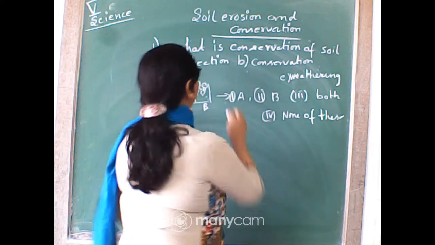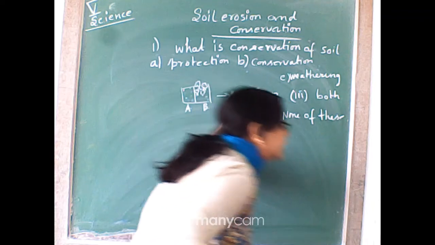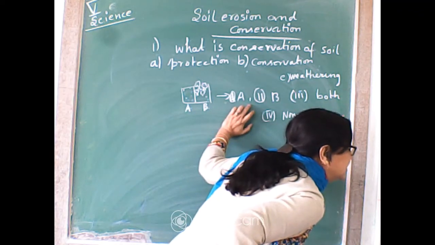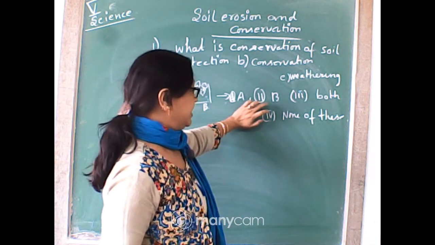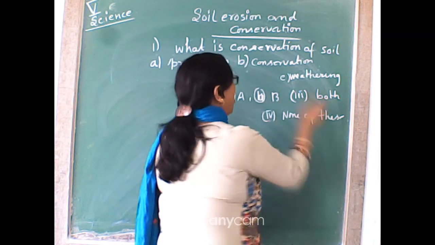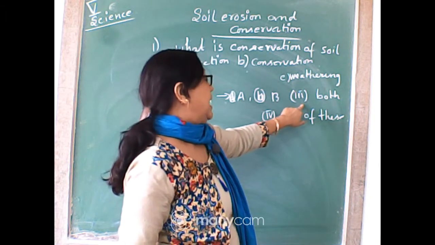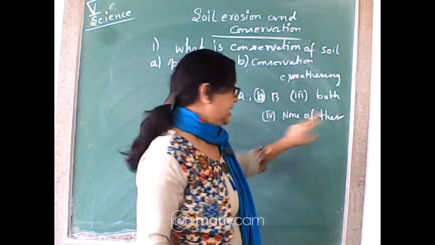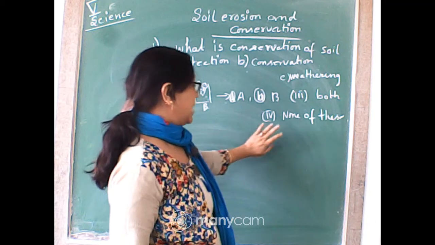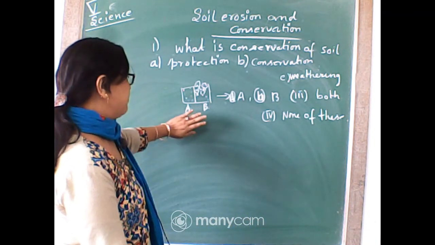So the alternatives are A, B, C which is both, meaning erosion will happen on both sides of the tray, and fourth is none of these. Yes, which one is B?